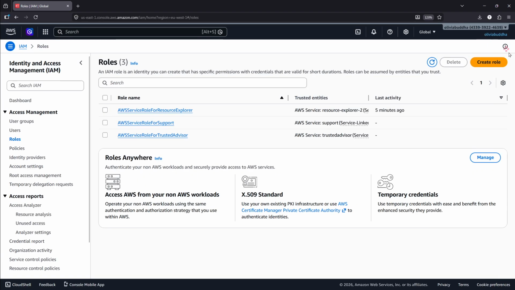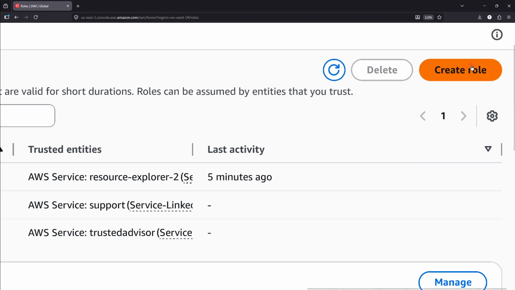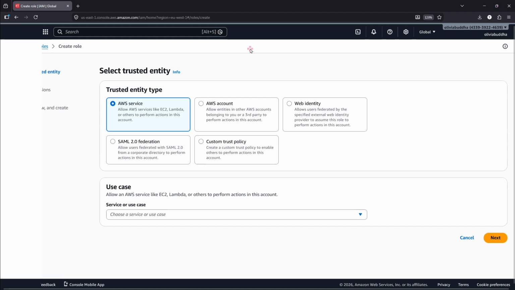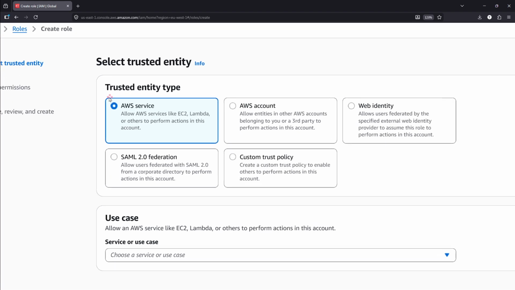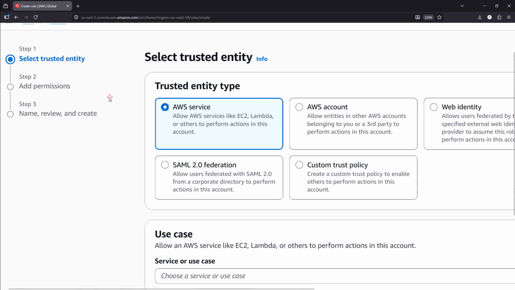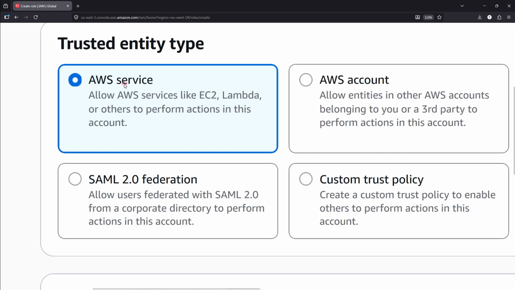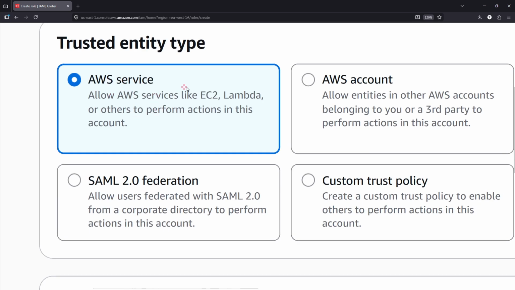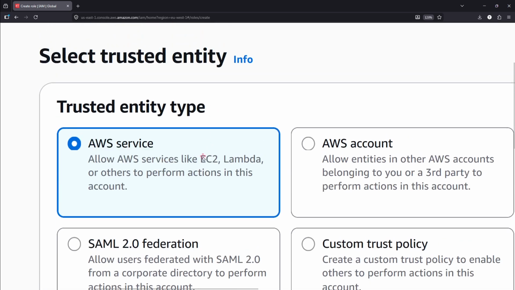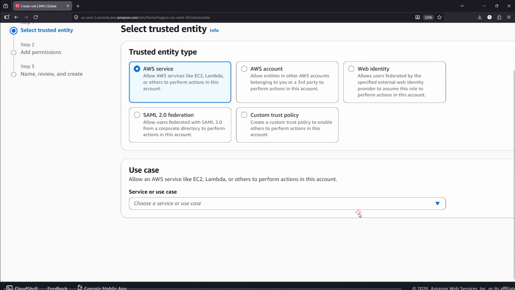So to create a role, what you want to do is click on create role at the top right corner there, and you can create a role for an AWS service, an AWS account, and so on and so forth, right? So I want to create a role for an AWS service, okay? Specifically for EC2. We'll talk about EC2 in the upcoming section, okay, but just follow me.